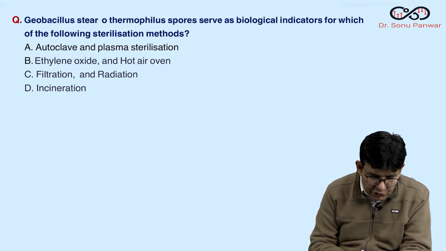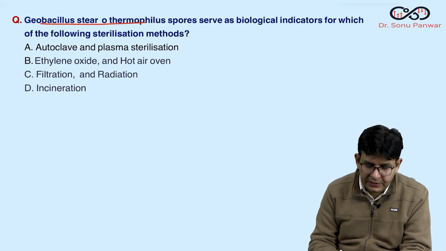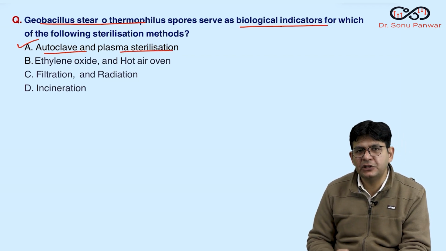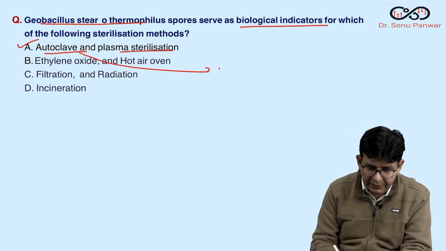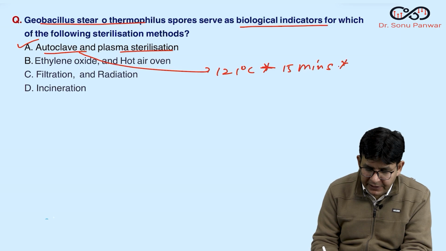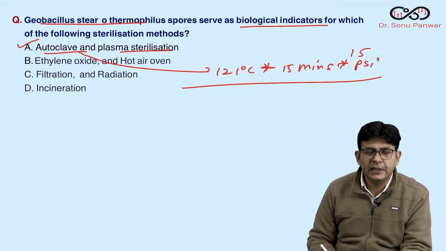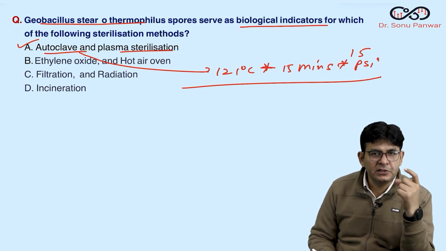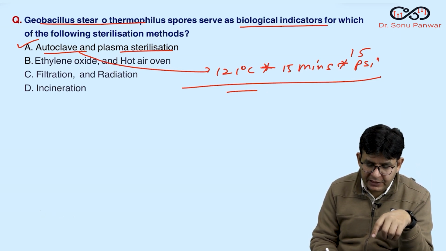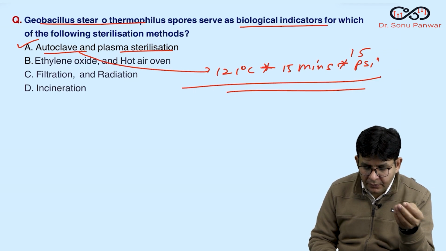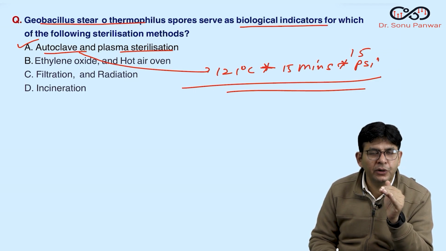Now coming to the next one, Geobacillus stearothermophilus spores. They are used as a biological indicator in which of the sterilization methods? So you know this simple one, autoclave and plasma sterilization. Autoclave, you know the temperature, 121, for 15 minutes at a pressure of 15 psi. The biological indicators come in the form of vials of Bacillus stearothermophilus. You put them into the autoclave, raise the temperature to this particular temperature for 15 minutes at 15 psi, and after that you keep them in the incubator for growth.